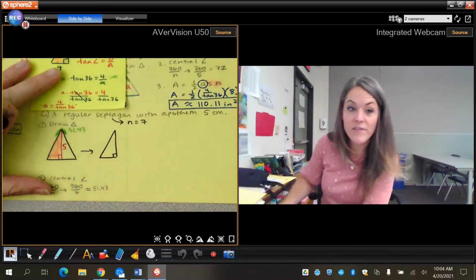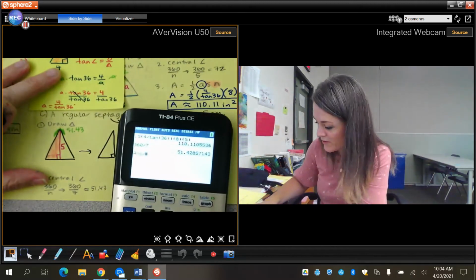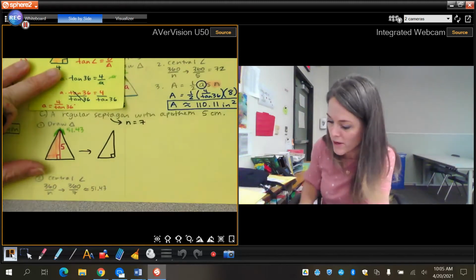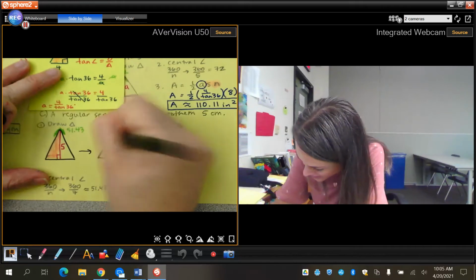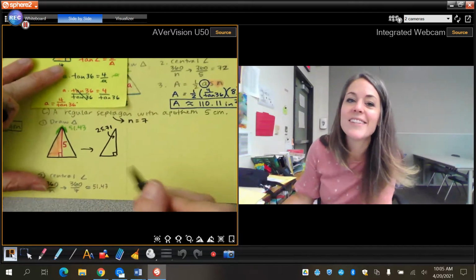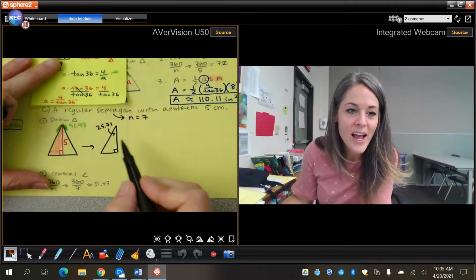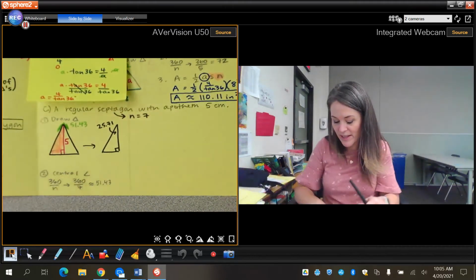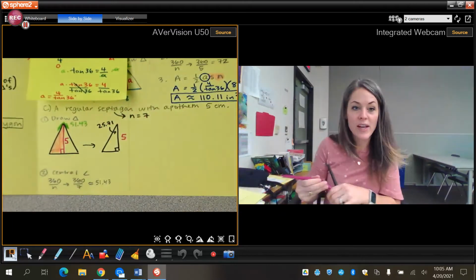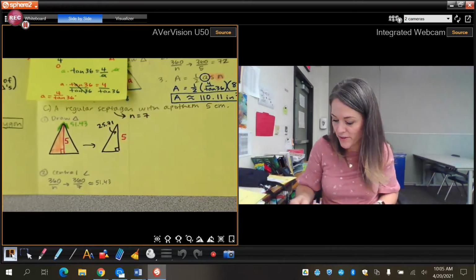Okay, I'm going to divide that 51.43 in half. So divided by 2, I'm going to keep 2 decimal places, so 25.71. So I'm going to say this angle right here is 25.71. It's kind of a nasty number. That's okay. And I know that this side length is 5, so I still have that this is 5. Okay, so that's what I have for my right triangle.